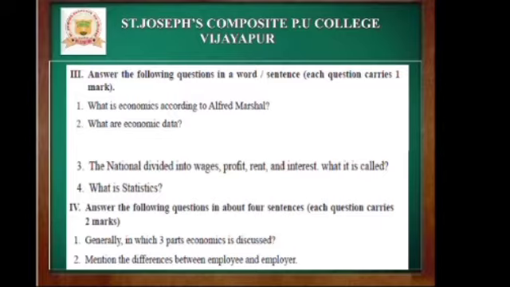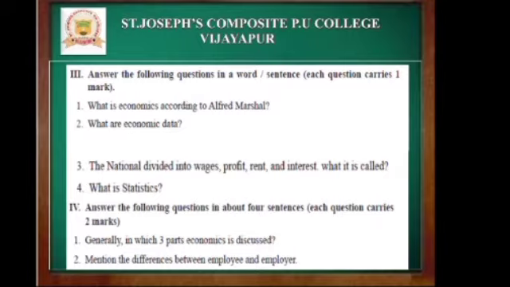Then land, labor, capital and organization, they are called as factors of production. So the factors of production like land, its factors of payment is rent. Next, labor. Its factors of payment is wages. Next, capital. Its factors of payment is interest. And next, organization. Its factors of payment will be profit.